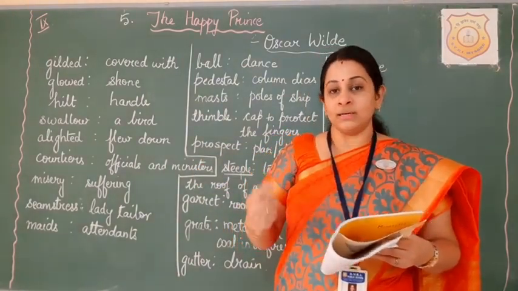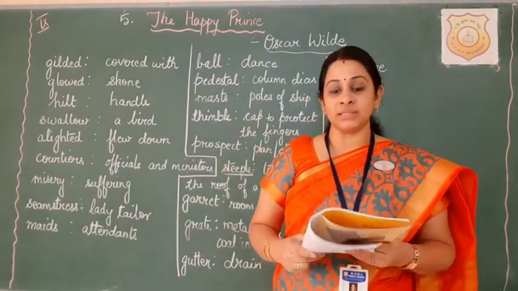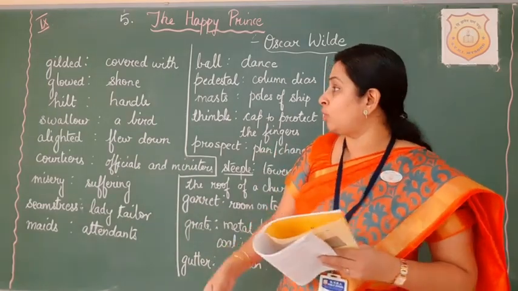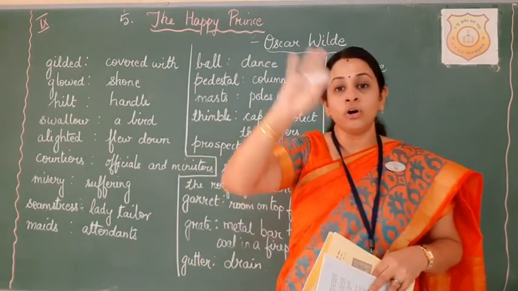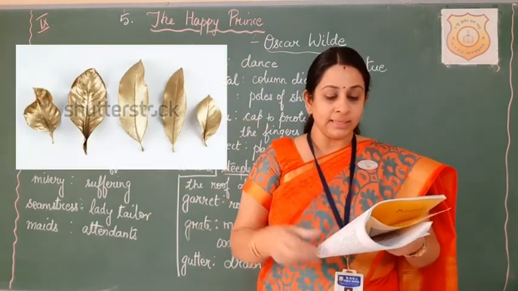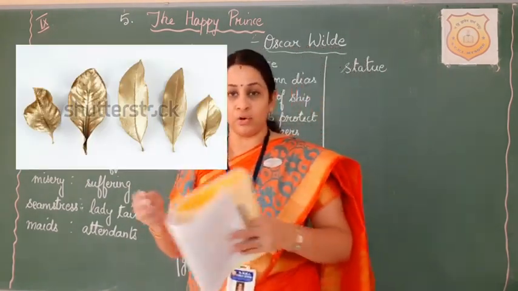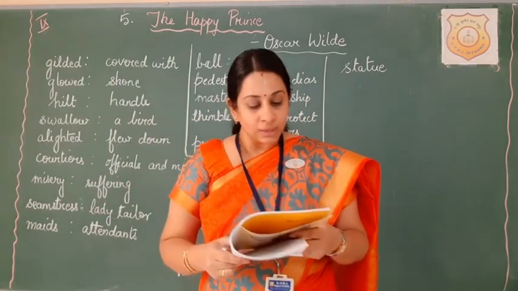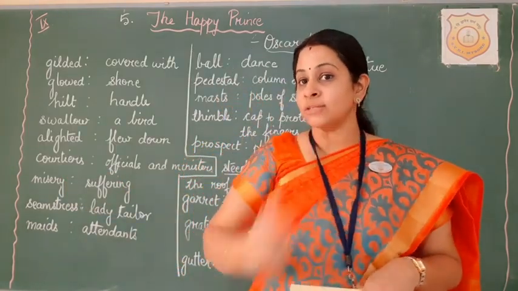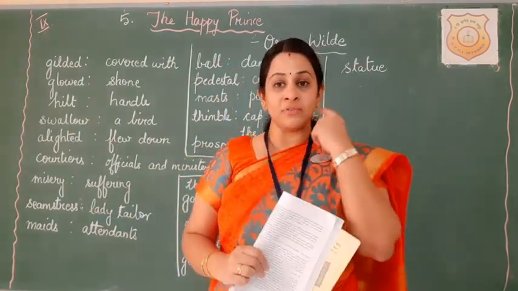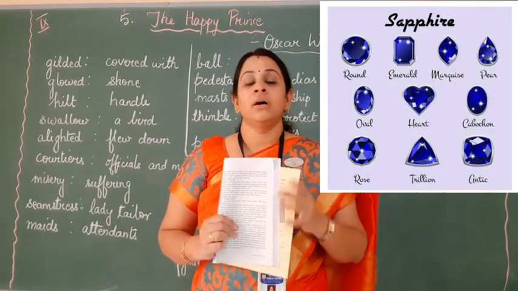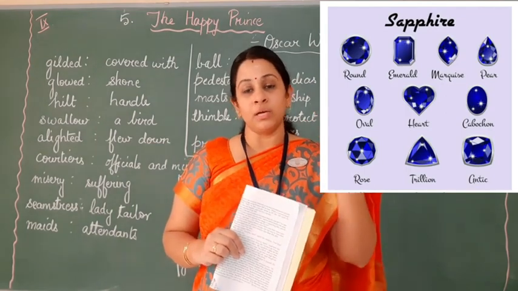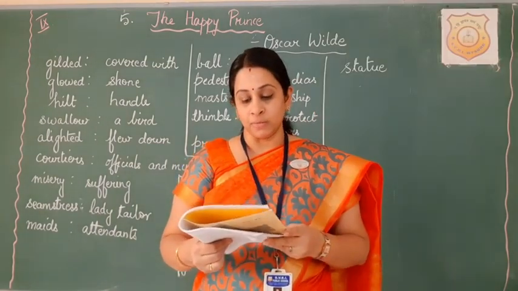And how is the statue described? It is gilded all over. Gilded means it was covered all over with thin leaves of fine gold. So the statue was covered with gold. And what were in place of his eyes? In place of his eyes, he had 2 sapphires, one each. The sapphire is a blue colored precious stone.